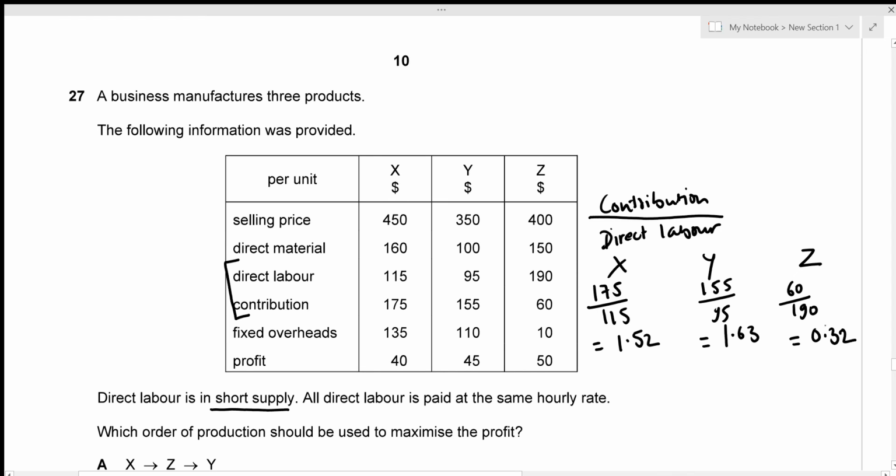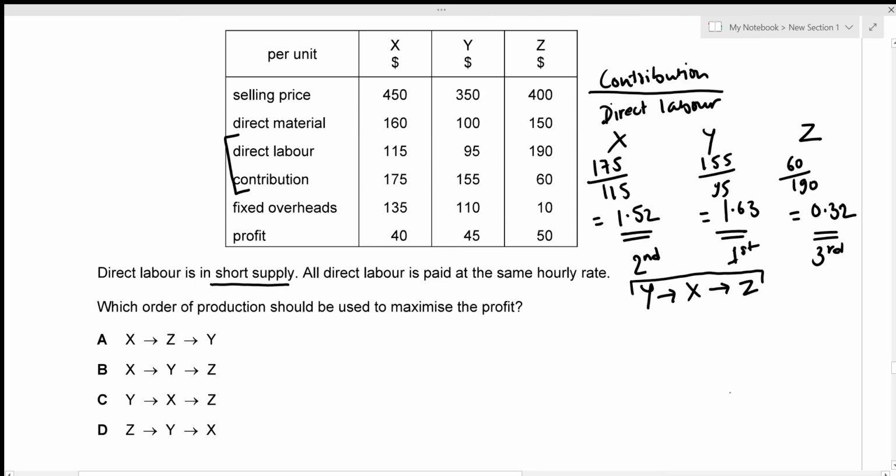So we're just going to rank, and whenever we're going to rank, we're going to do it in decreasing order. So the highest is of Y, right? So it's going to have the first rank, and the second one is 1.52 for X, that's going to come second, and the last one is Z with 0.32. So our order here is just going to be Y, and then X, and then Z. So if we divide direct labor in this order, then we can maximize the profit. So we're just going to look at this. It's given in option C. That's the correct answer.